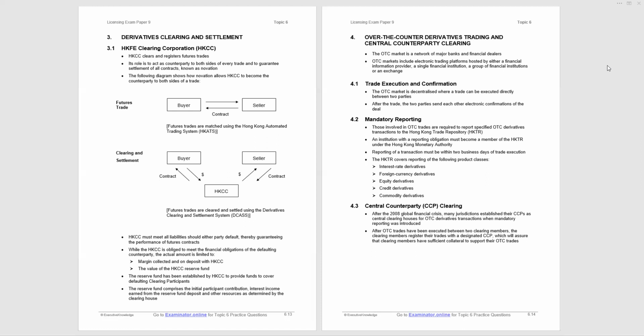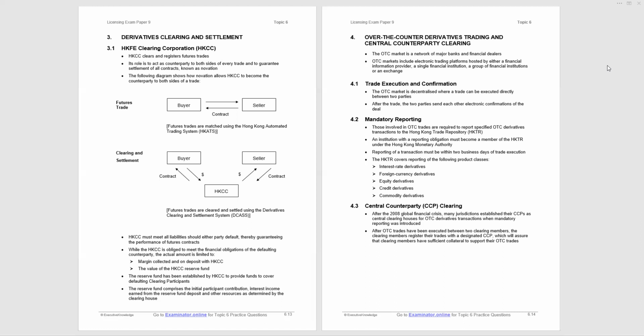Now, on trade execution and confirmation, when it's OTC, over the counter, the market is decentralized, where a trade can be executed directly, as I said before, between the two parties. Now, after the trade, the two parties send each other electronic confirmation of the deal, and then subsequently they will settle.